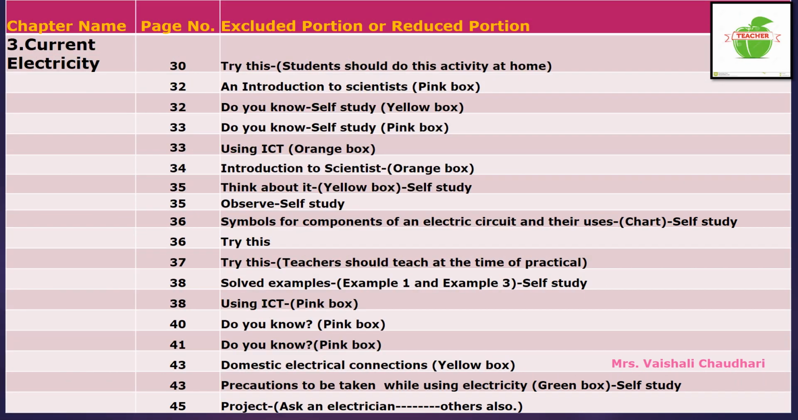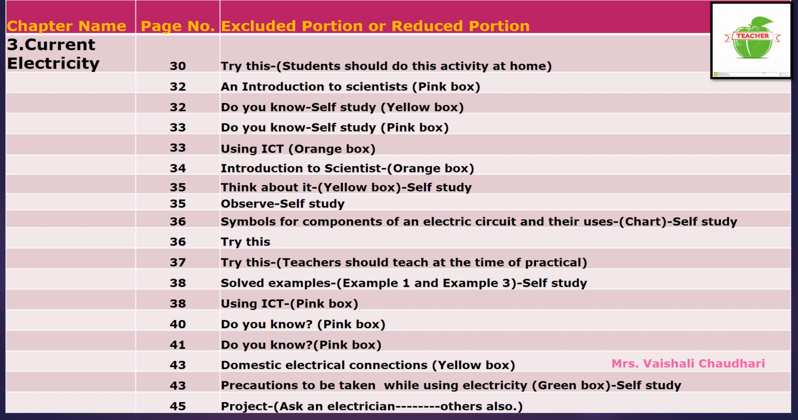Now chapter number 3, that is current electricity, page number 30. On that, try this. Students can do this at home. Means in this try this, they have asked one activity. This activity students can do at home.